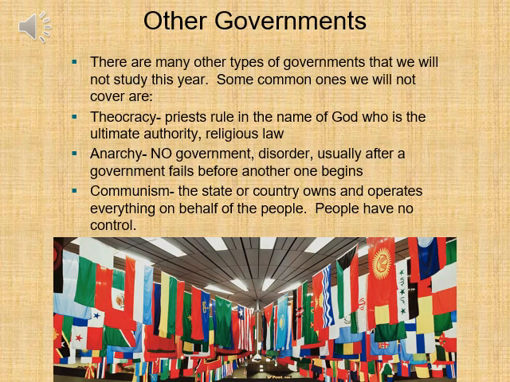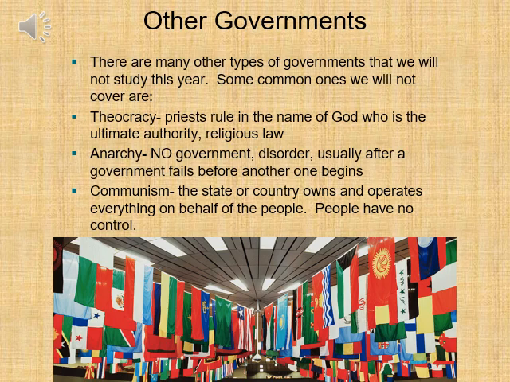Other types of governments that we'll not study in depth this year, some of those common ones are, we talked a little bit about theocracies where priests rule in the name of God, who is the ultimate authority under some sort of religious law. We won't talk too much about anarchies or anarchists, where there's no government, there's disorder. This usually happens after a government fails. It's called a failed state. When a sovereign state has an uprising from within and the government is toppled in favor of complete anarchy.